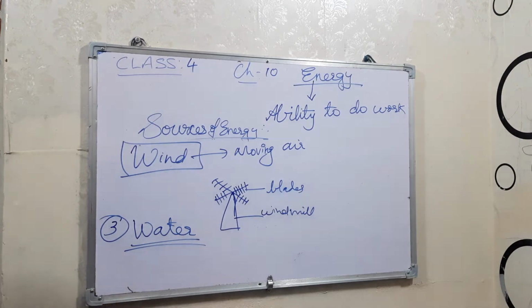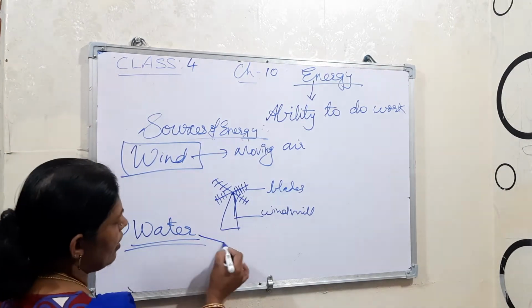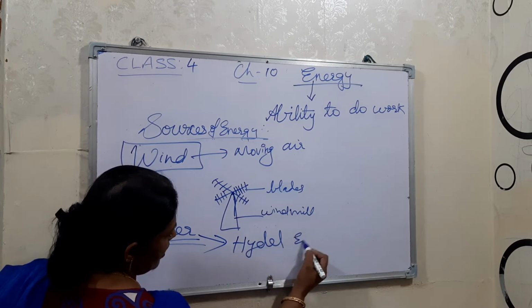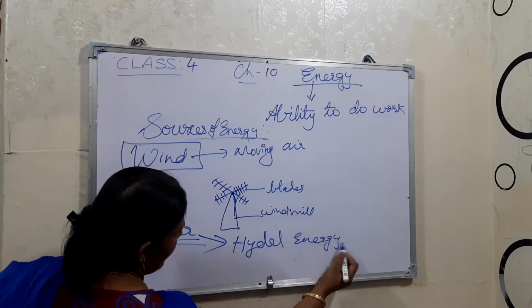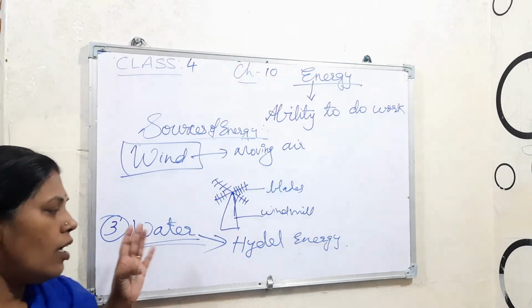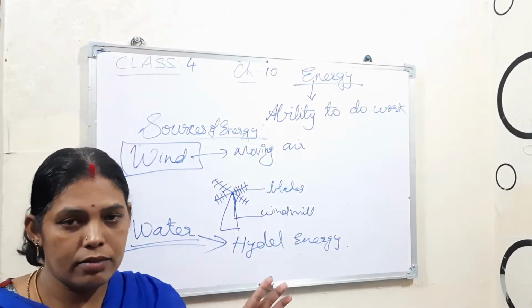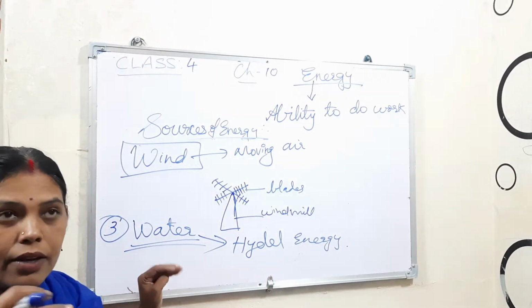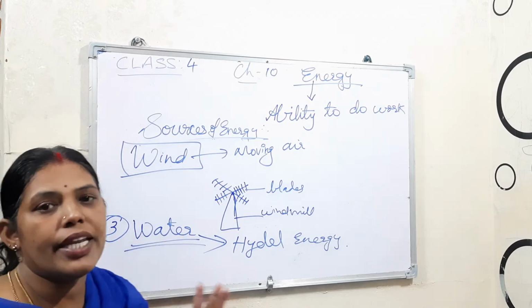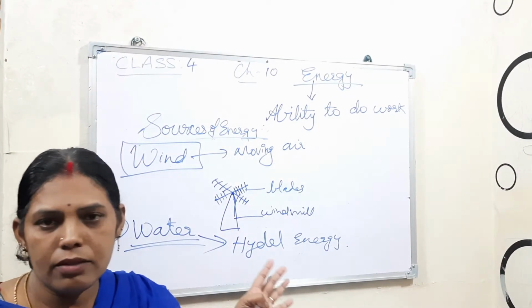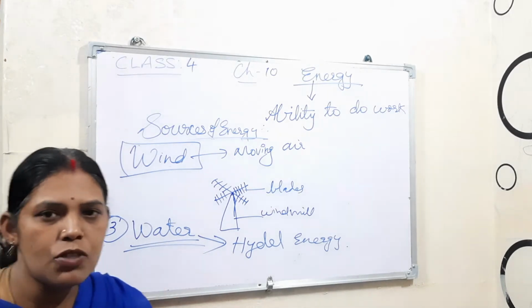In this water, this energy we can say as tidal energy. What is it? Tidal energy. From the water we get the energy, actually from moving water, that means the running water. In a river like this, during the rainy season, if there is more water, it becomes a flood.